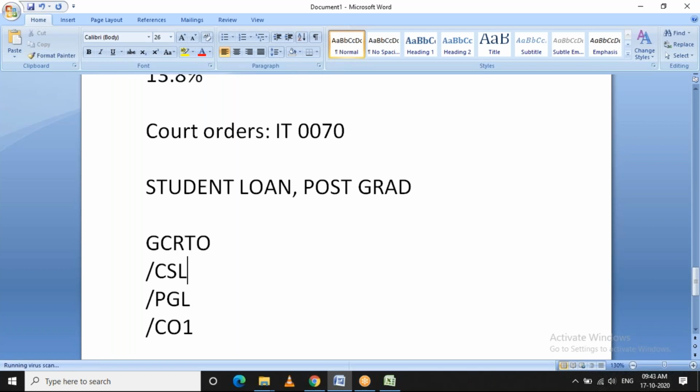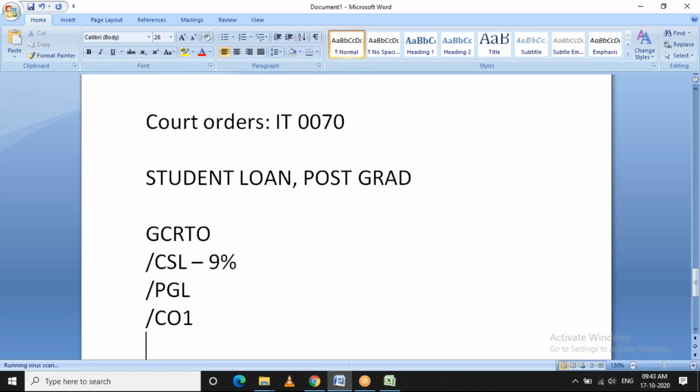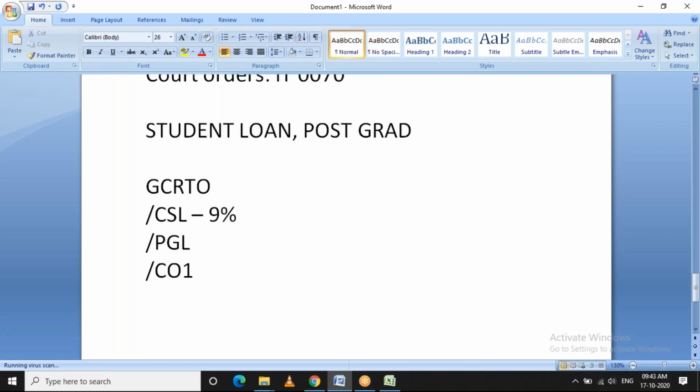Okay, so CSL and PGL will be like 9% on employees' earnings. So that will be deducted, basically 9% on the employees' NI-able earnings, and that will be calculated. Is it clear?